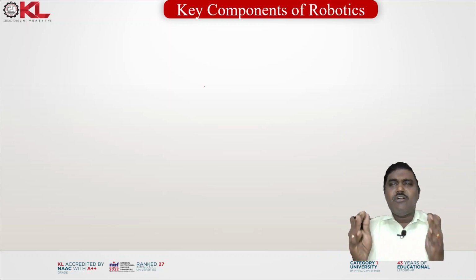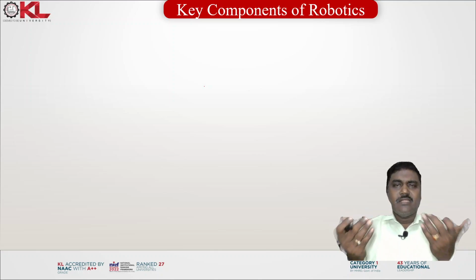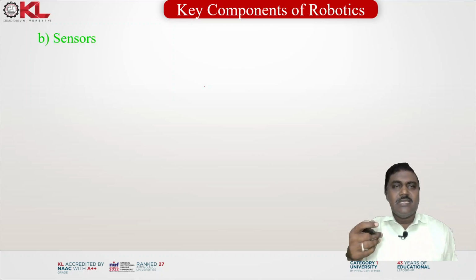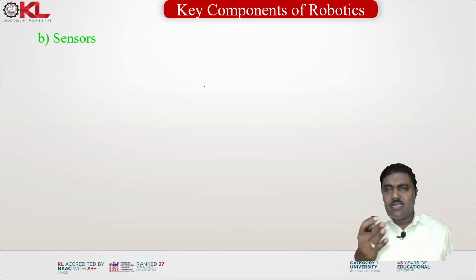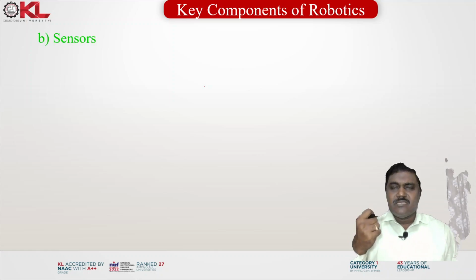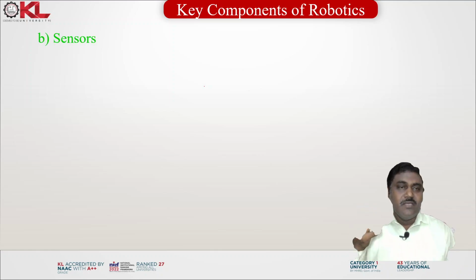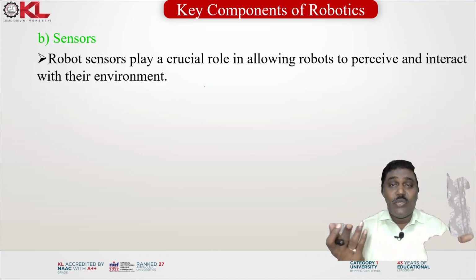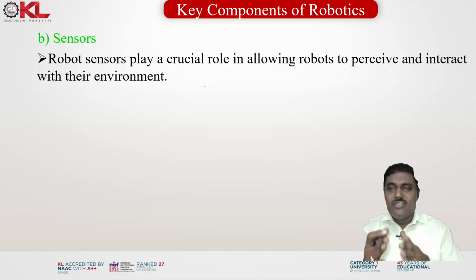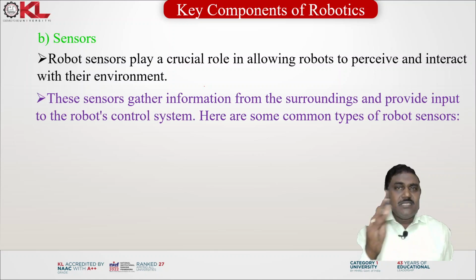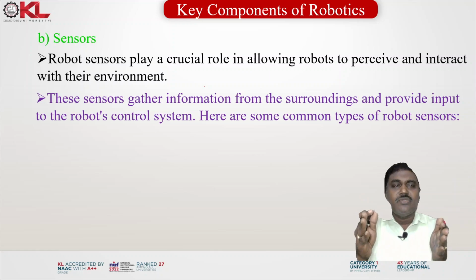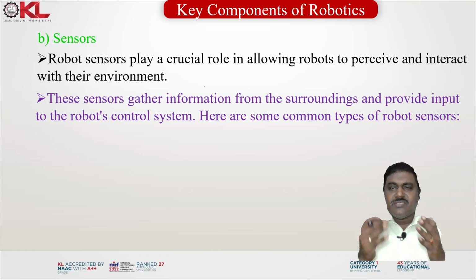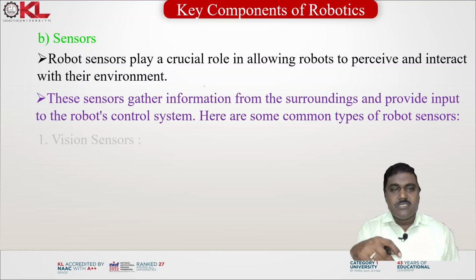So now what are the key components of robotics? Let us see that the key components of robotics are mechanical systems. Next is sensors. So the sensors, what is the main purpose? Robot sensors play a crucial role in allowing robots to perceive and interact with their environment. These sensors gather information from the surroundings and provide input to the robot's control system. Here are some common types of robot sensors.